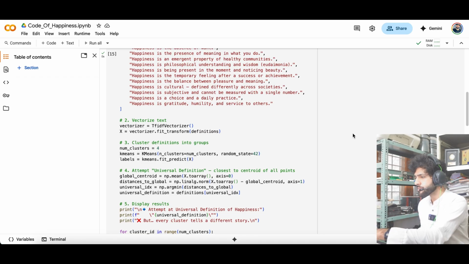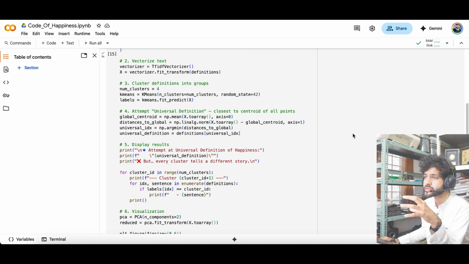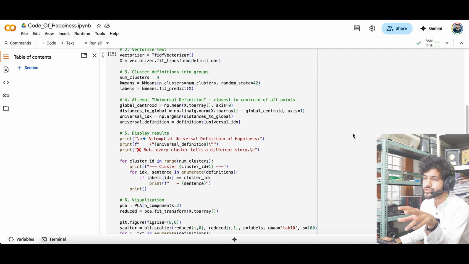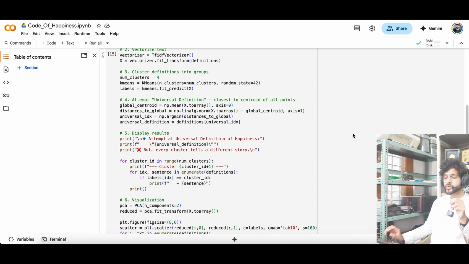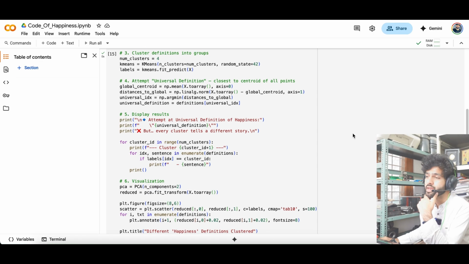The third step is about PCA, or principal component analysis, or dimensionality reduction. In this way, we are using the vectors that have many dimensions, like for each word we are having multiple dimensions. So we reduce them to two dimensions using PCA. PCA is an algorithm that is used to reduce the dimensionality of a particular entity or word in machine learning. PCA finds the most informative directions in the data so you can visualize and cluster better. So that's what we are doing up here. As you can see, we are using the PCA component analysis for doing the same.